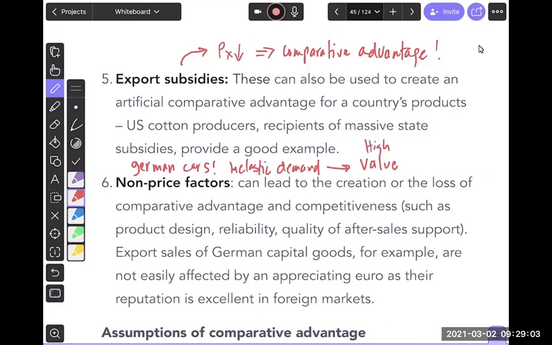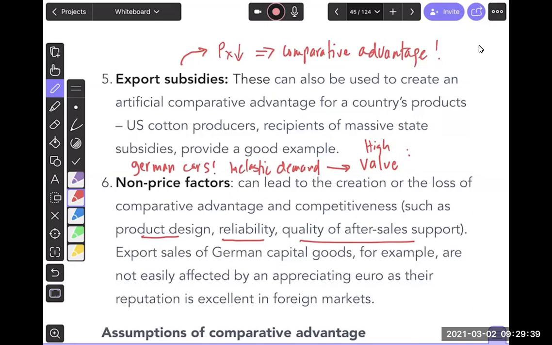High value means basically the quality is so good that even though the price is expensive, the German car will last you much longer. So this is what we call reliability, product design, or quality of after sales service. If these non-price factors are really good, then it will give you competitive advantage, because people will still buy a good even though it's expensive. Because you're not competing on prices, you're competing on the long-term reliability of the product. Make sense, guys?